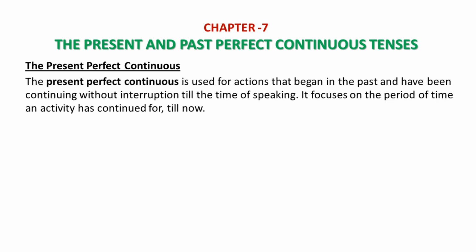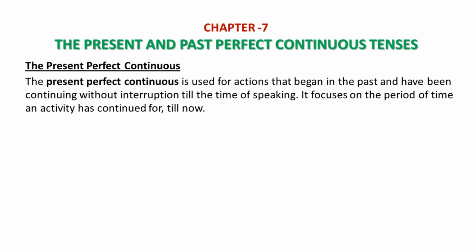The present perfect continuous is used for actions that began in the past and have been continuing without interruption till the time of speaking. It focuses on the period of time an activity has continued for till now.